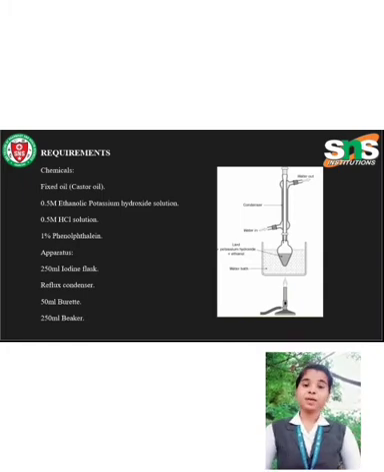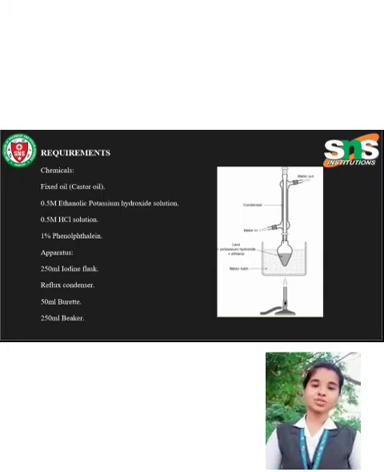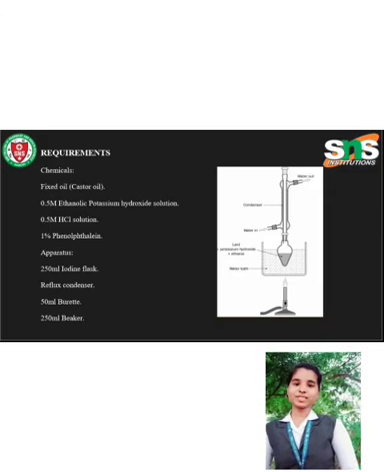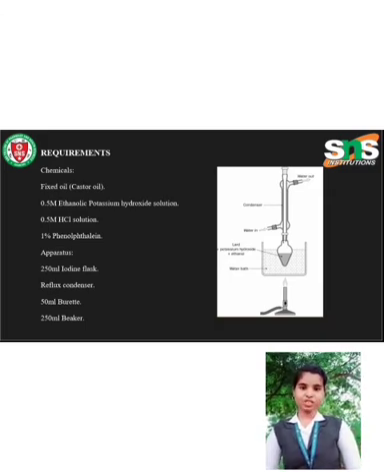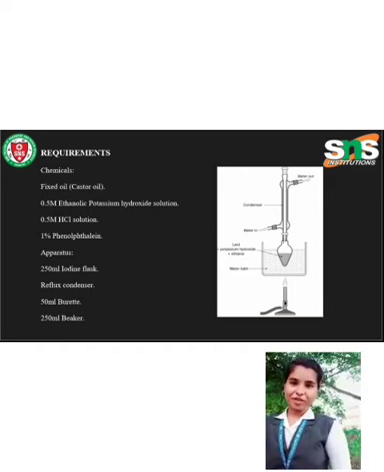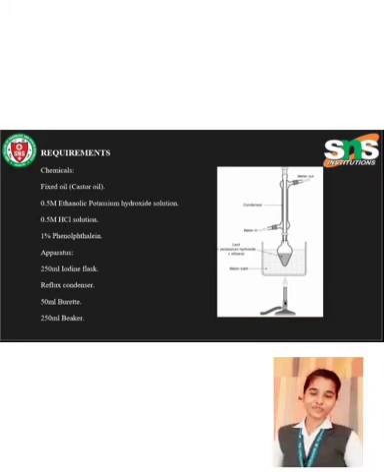So, what are the requirements? First, chemical requirements. Chemical requirements are fixed oil, castor oil, 0.5 molar ethanolic potassium hydroxide solution, 0.5 molar HCl solution, and 1% phenolphthalein. Then what are the apparatus required? 250 ml iodine flask, reflux condenser, 50 ml burette and 250 ml beaker.